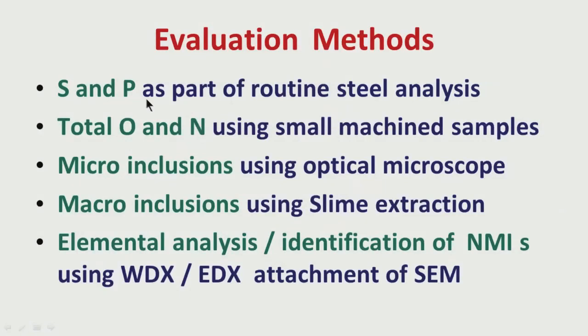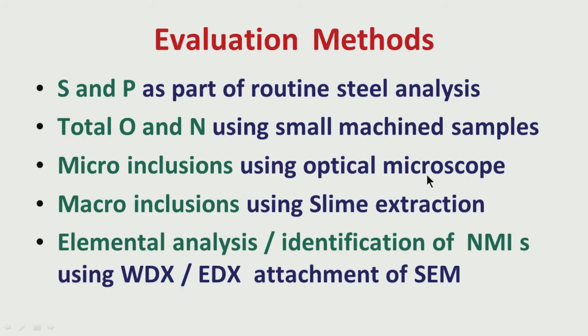Then we analyze. Under evaluation methods, sulfur and phosphorus we can get from routine steel analysis. We know what the phosphorus is, if it is less than 0.15 or 0.25, and how much sulfur it is, whether 0.05, 0.08, 0.10. If sulfur is low, less than 0.05, we know sulfur effects will be less. If phosphorus is low, the deleterious effect of phosphorus will be much less in the steel. We know the total oxygen from the oxygen nitrogen analyzer, and the total nitrogen.